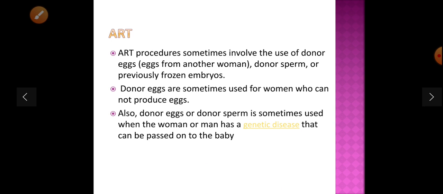That means if a couple is suffering from a genetic disorder, then they may get sperm from another person or an egg from another woman, so that this genetic disorder will not pass to the next baby, to the next generation.